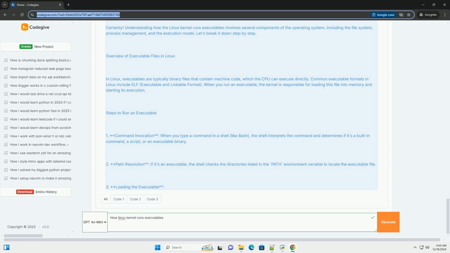4. Kernel loads the ELF file. The kernel reads the ELF header, loads the program segments into memory, and sets up stack and heap. 5. Control is transferred to the executable. The kernel starts executing the code from the entry point defined in the ELF file. Code example. Let's create a simple C program, my_program.c, to demonstrate this process.